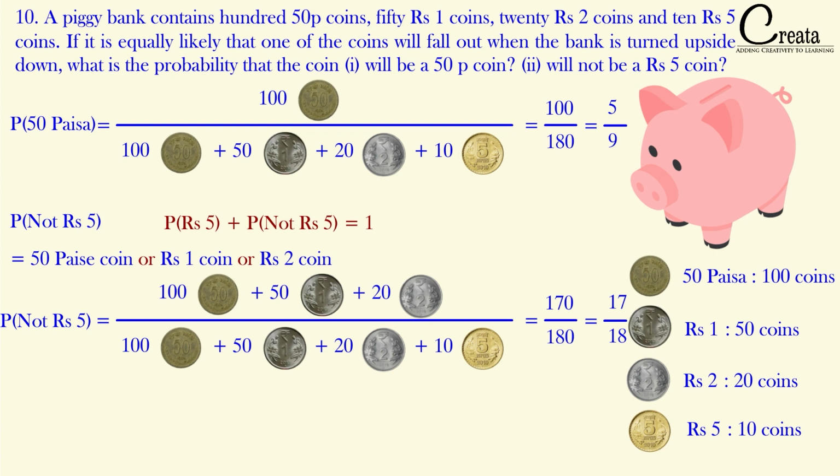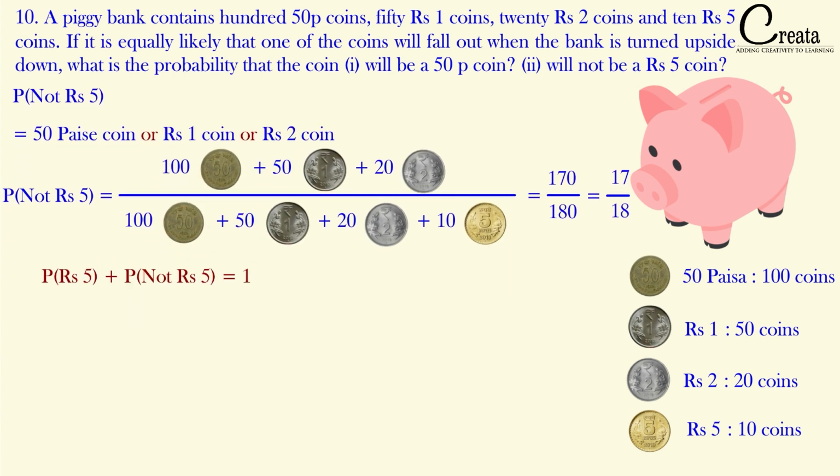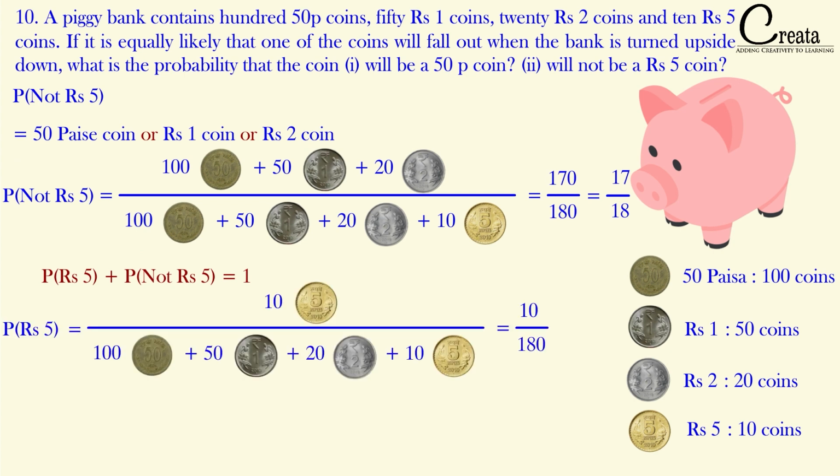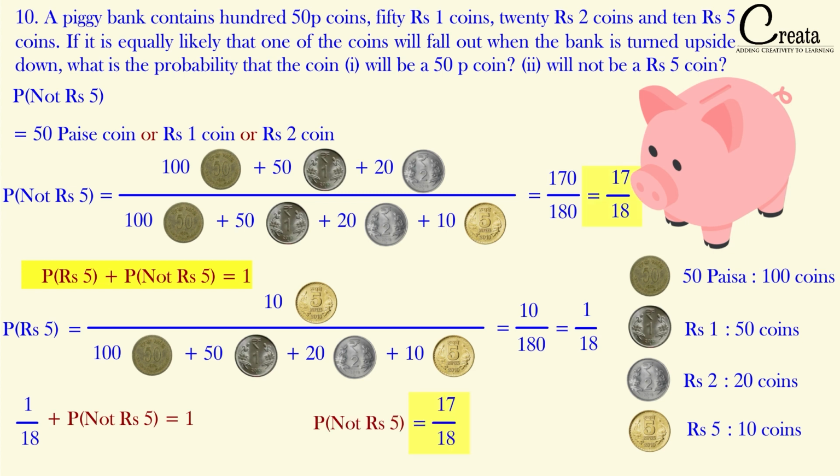Got it? We could have done this question if we had calculated the probability of rupees 5 coin. That will be 10 by 180. Why? Because we are having 10 rupees 5 coin. That will be the favorable condition to rupees 5 coin, which will come in the numerator. And in the denominator we got 180 total coins. So that is the probability of getting rupees 5 coin, and we have to calculate not rupees 5 coin. We can use this formula and we can calculate the probability as 17 by 18. We can use any of the approaches, but you should know all the approaches.